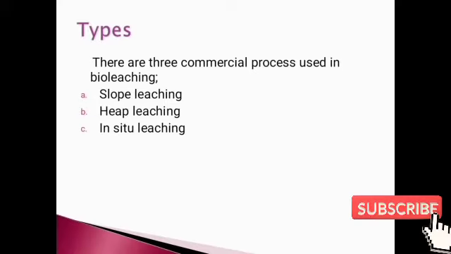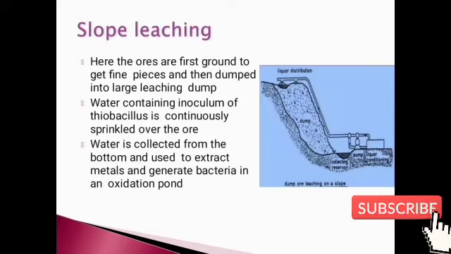The next one is what are the commercial types? Commercial types are first slope leaching, second heap leaching, and third in situ leaching. So let me explain one by one.